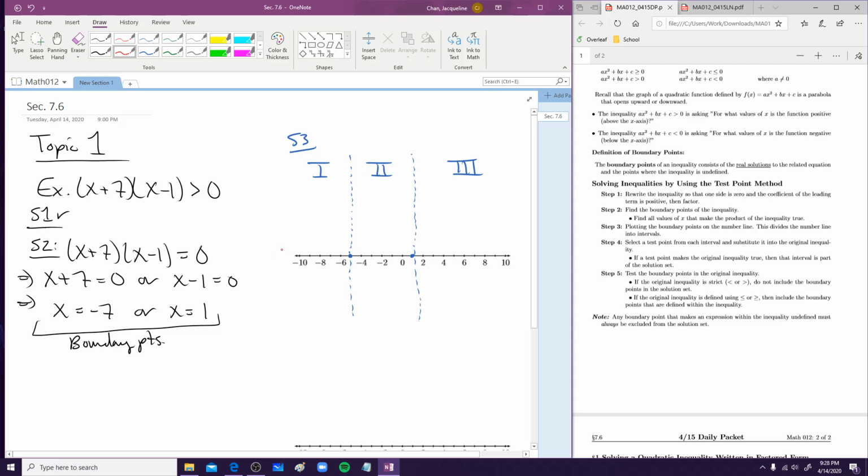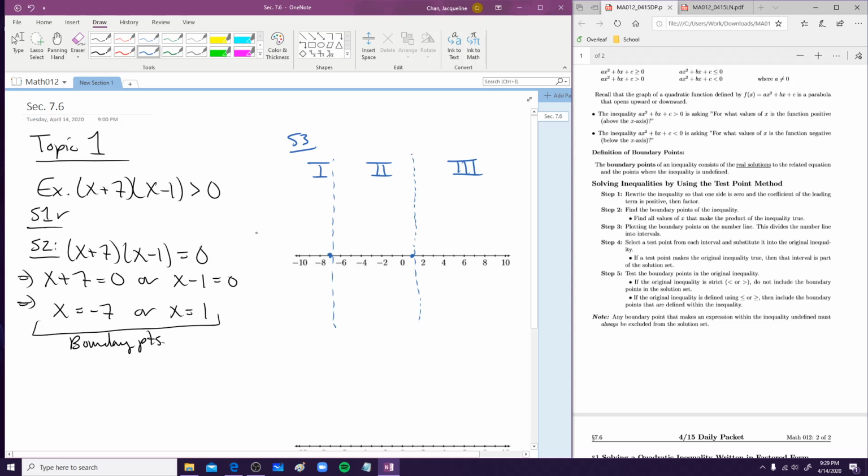So over here, we can pick a number between negative infinity and negative, oh my gosh, this is not negative 7. One second, guys, sorry about that. Apparently I don't know how to count. Okay, so negative 7's over here. Let me redraw this.